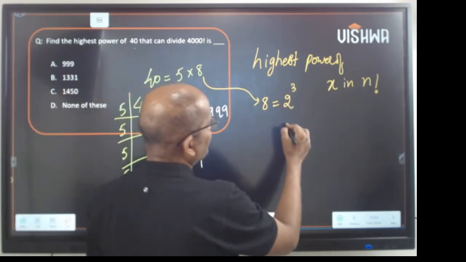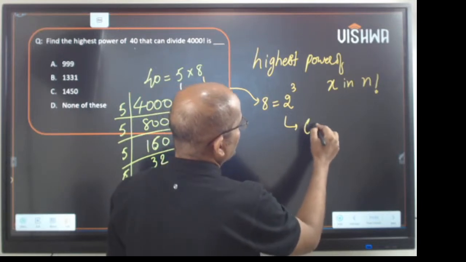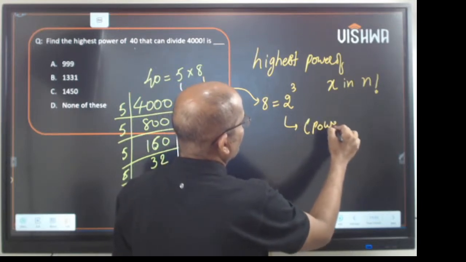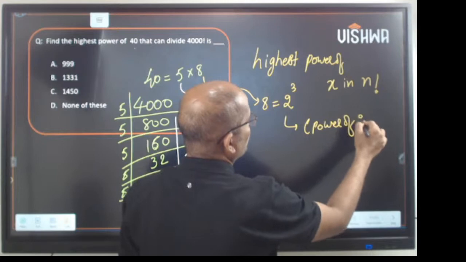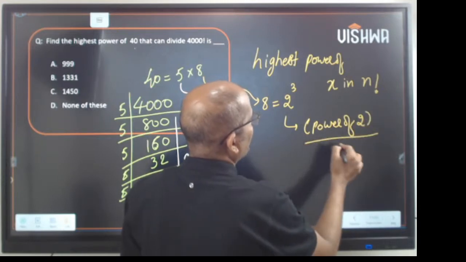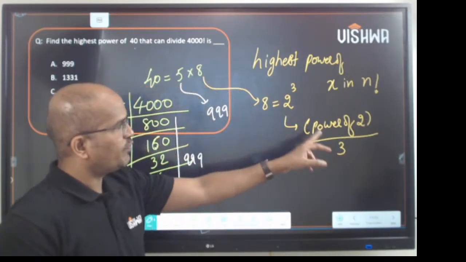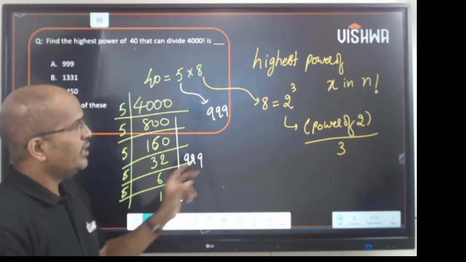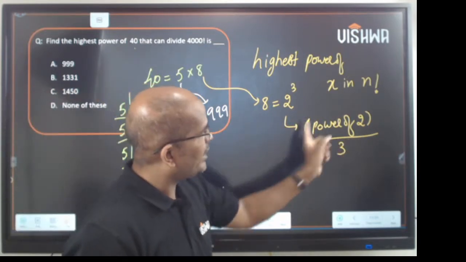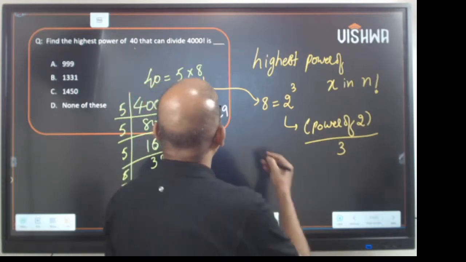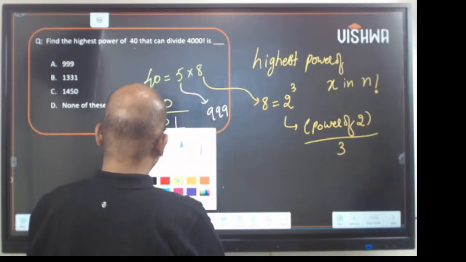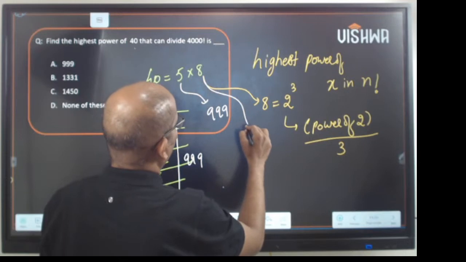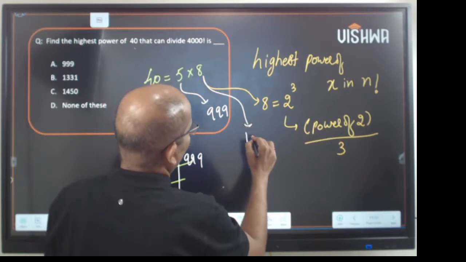Now the answer would be the power of 2 divided by 3. So find the power of 2. How do you find it? By dividing it. Then divide that by 3. So that value would be 1331.